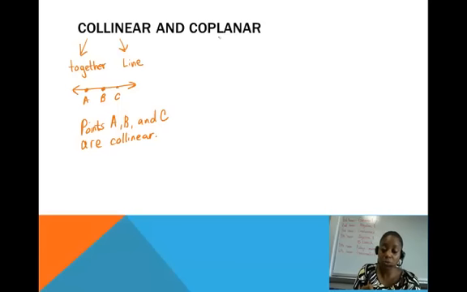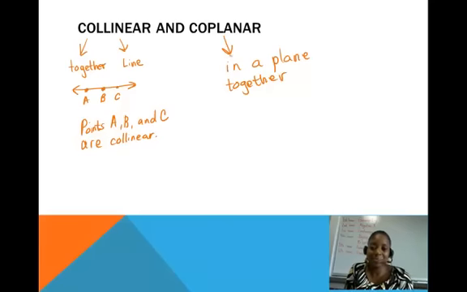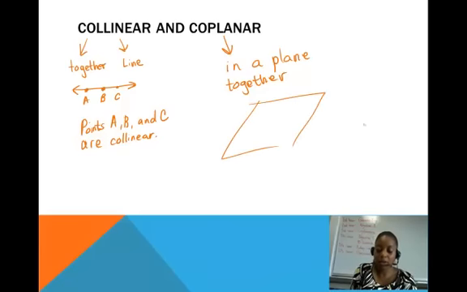The same thing with this word coplanar. Coplanar means in a plane together. Okay, so if I had a plane, I'm going to draw this parallelogram type figure to represent my flat surface that extends forever in all directions. It really doesn't have edges, but I can't really draw it without edges.